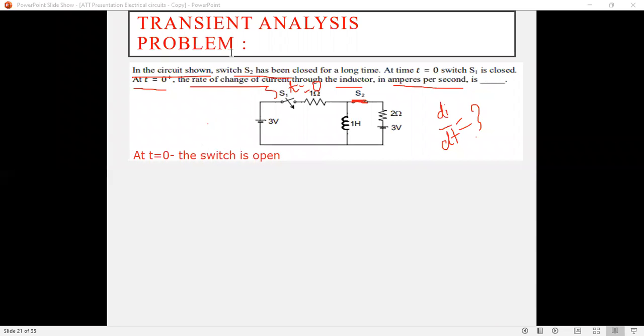Now at t equals 0 minus, the switch is open, so this voltage source will not act on this inductor.